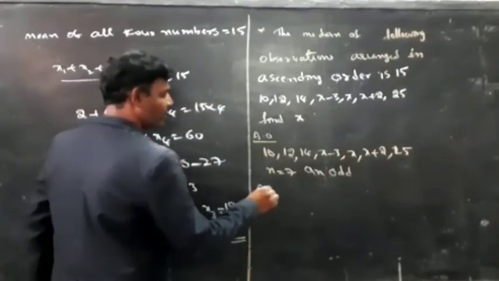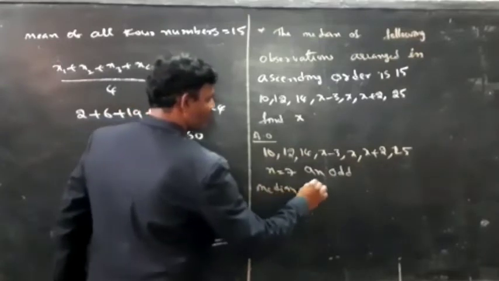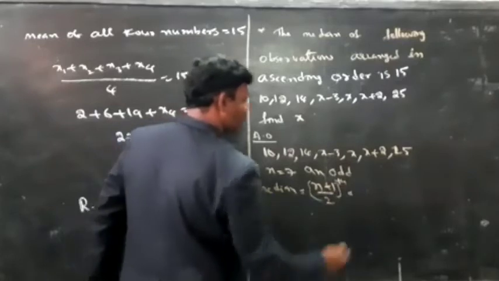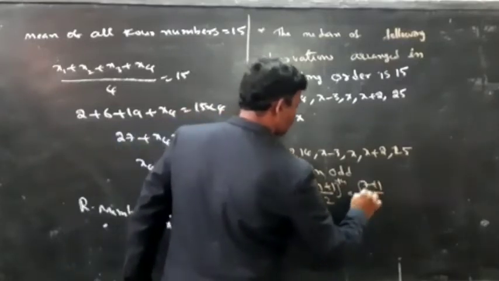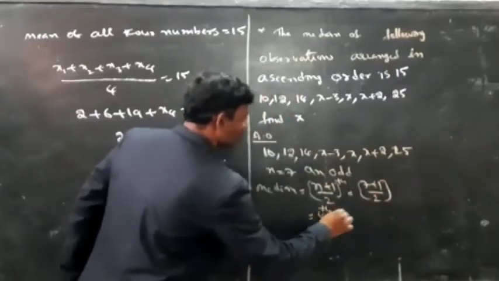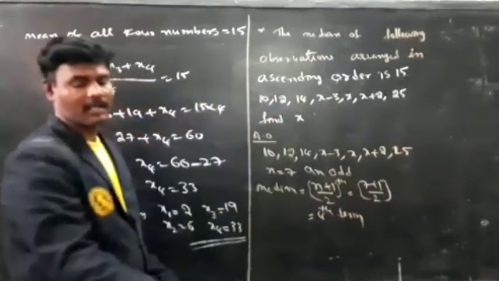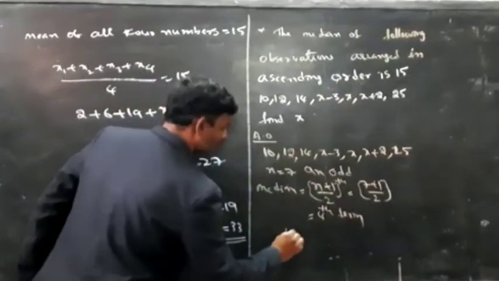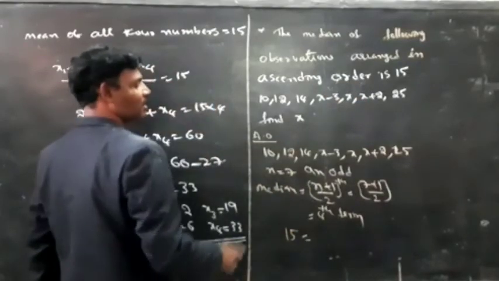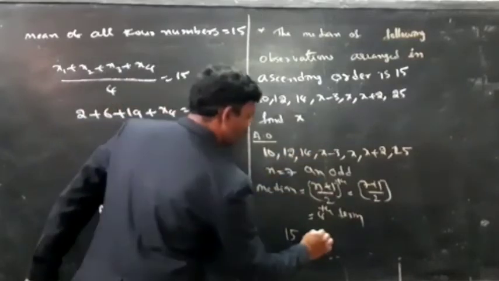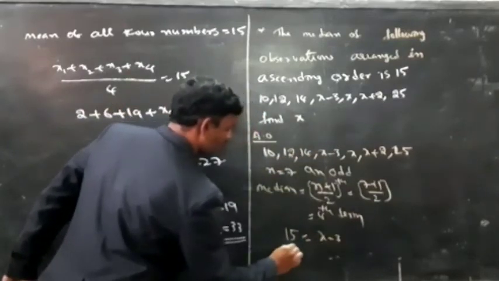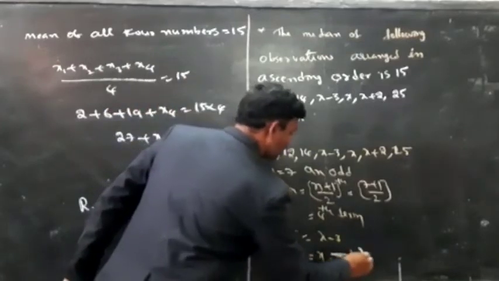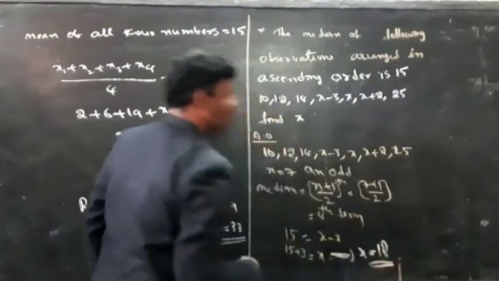What is the median? Median is the (n plus 1) by 2-th term. It means (7 plus 1) by 2, which is the 4th term. The 4th term is the median, and the median value is 15. What is the 4th term? 1, 2, 3, 4: x minus 3. So 15 plus 3 is equal to x. Finally, x is equal to 18.